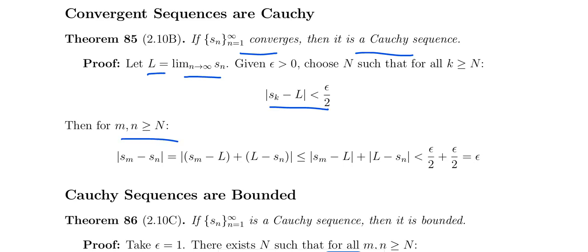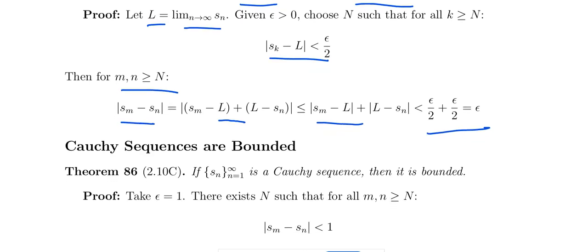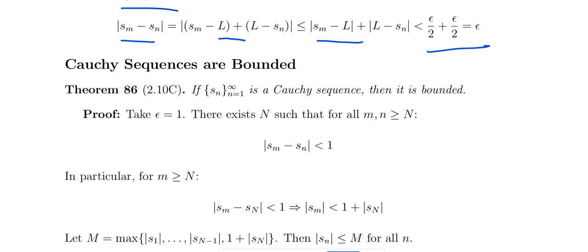m, n greater than or equal to N என்று ஸ்டேஜ் எடுத்துட்டீங்கன்னா Sm minus Sn எடுத்தீங்கன்னா L சப்ட்ராக்ட் பண்ணி L ஆட் பண்ணும்போது triangle inequality அப்ளை பண்ணீங்கன்னா உங்களுக்கே தெரியாம அவுட்புட் கிடைக்கும். So Sm minus Sn is less than epsilon. So this is a Cauchy sequence. So convergent sequence is a Cauchy sequence இருக்கும்.